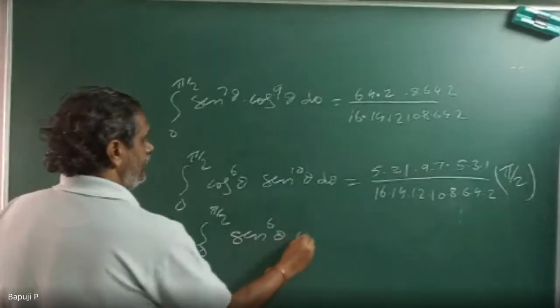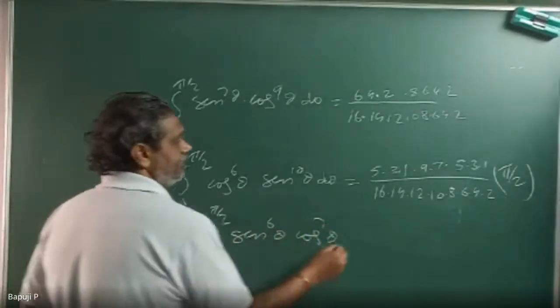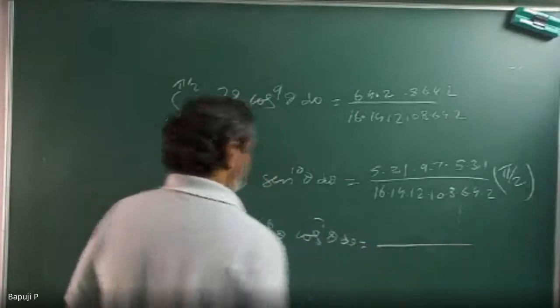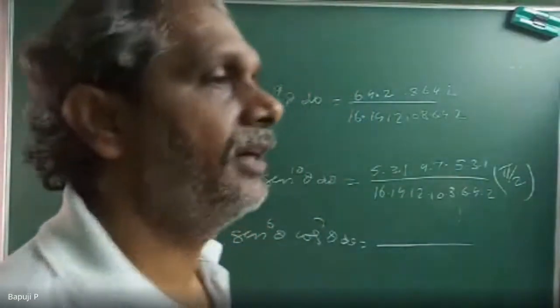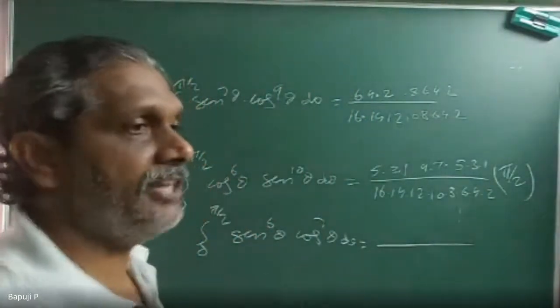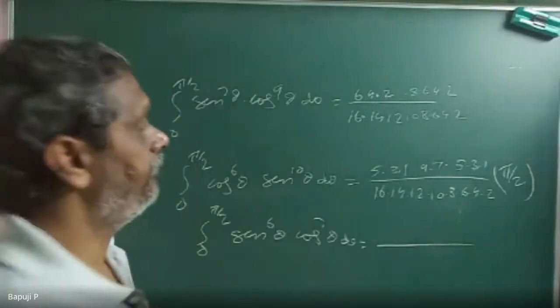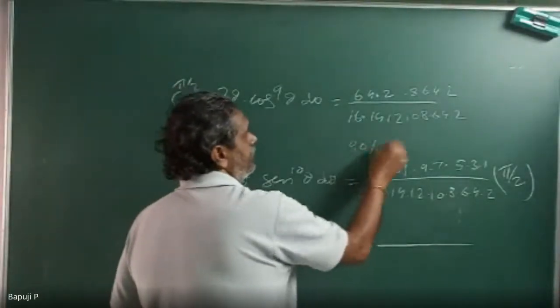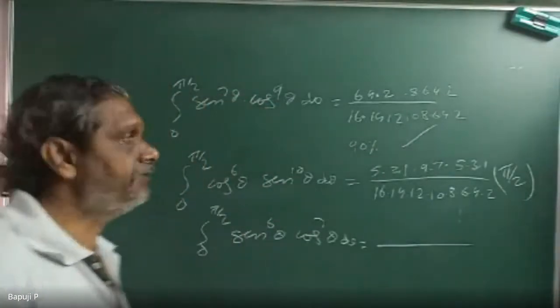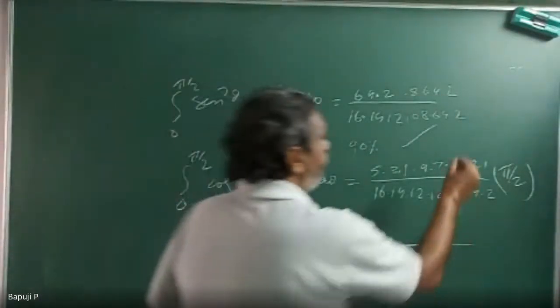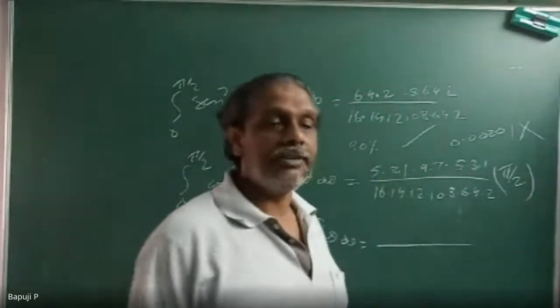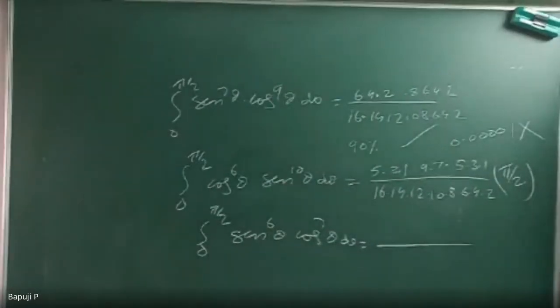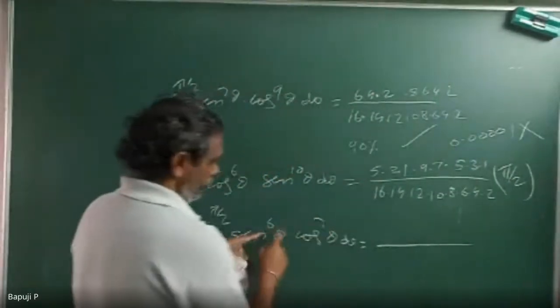Sin power 6 theta, cos power 7 theta. Now 6 plus 7 is what? Tell me. The only condition is both are even only. Otherwise, not even means it fails. See, in general life, if you are 90% good, I can say Anjali is a very good girl, Tanvi is a very good girl. But in mathematics, if you fail by 0.00001%, you fail only. Mathematics is a very nice subject, a very dangerous subject. Only a 100% satisfied theorem will come.